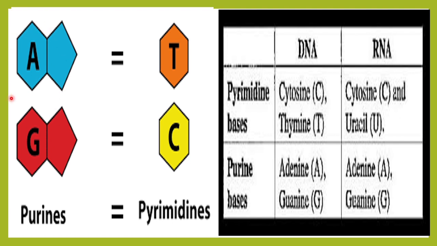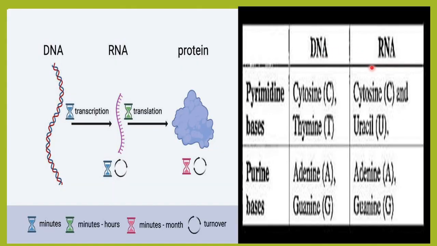So the waste product of this purine metabolism is uric acid, and purine and pyrimidine are required for formation of DNA and RNA. So whenever there is a cell breakdown, obviously the uric acid is going to increase.